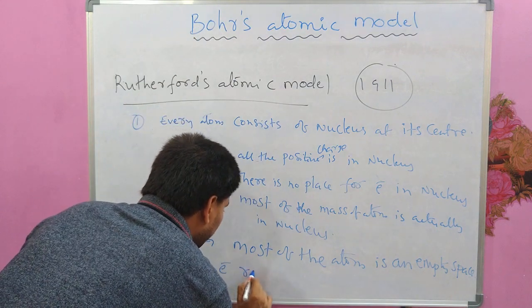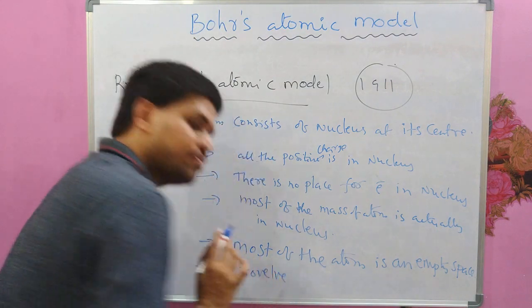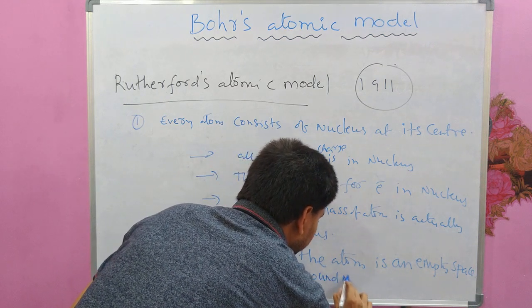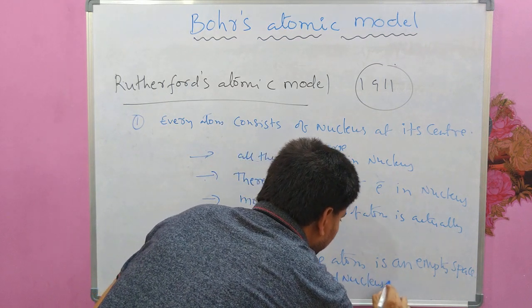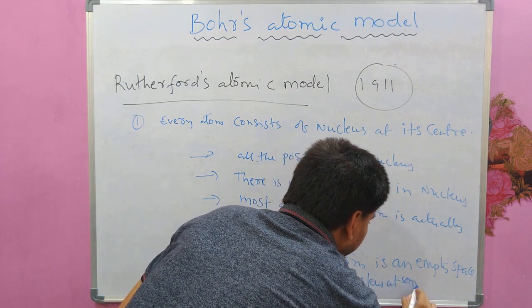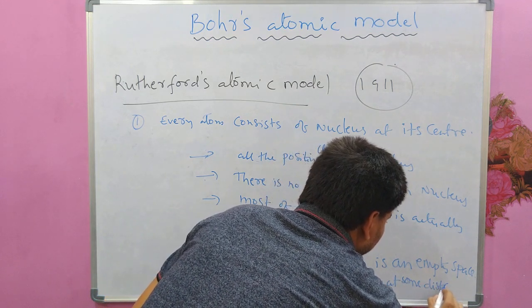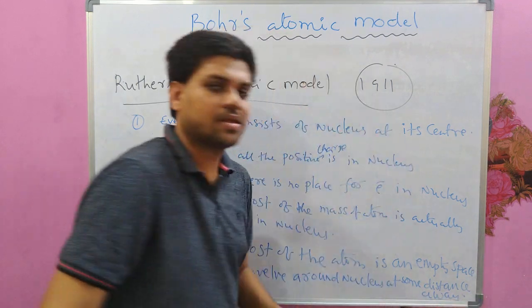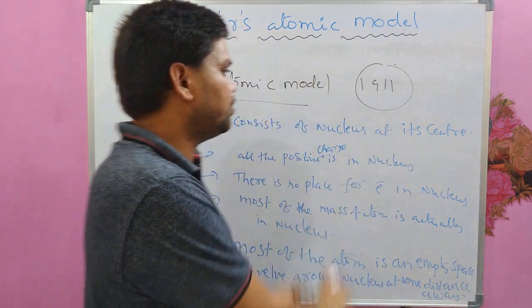Electrons revolve around the nucleus at some distance away. There is no place for electrons inside the nucleus.